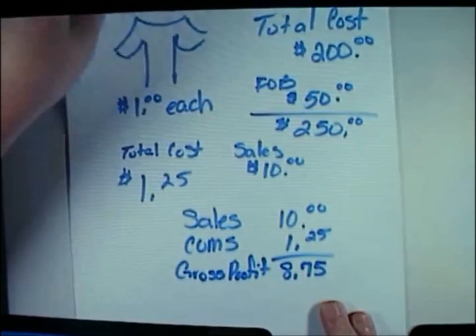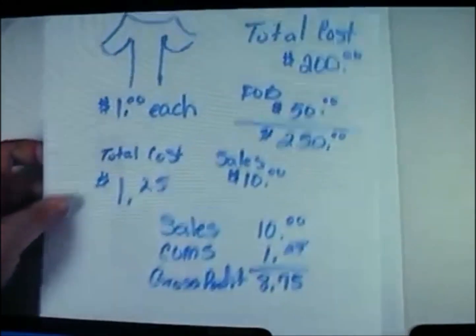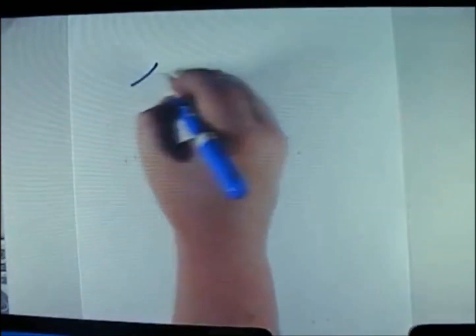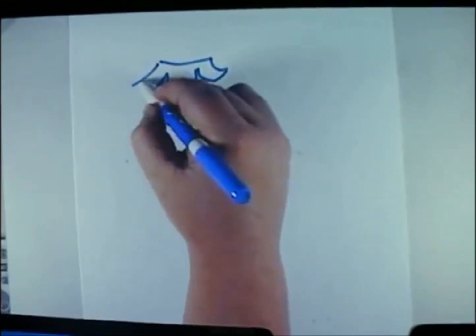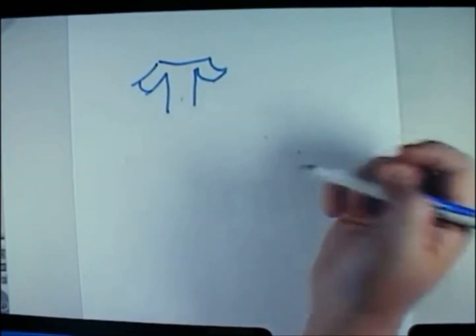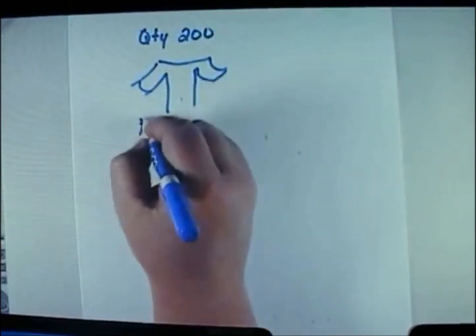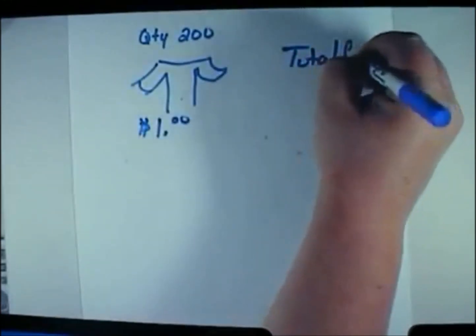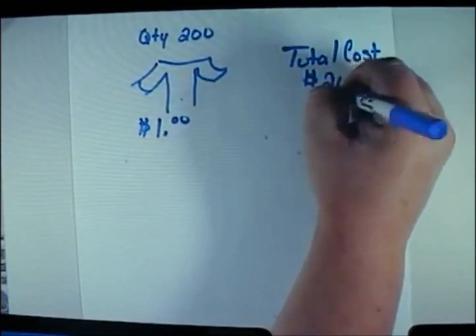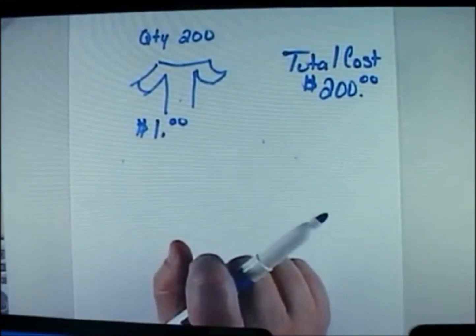However, let's look at the same demonstration without including the FOB shipping point, or the freight on board charges, I should say. Okay, same t-shirt. We're buying here. Again, I'm not an artist. We leave those up to the professionals. And in this particular case, I'm still going to buy the quantity of 200. They cost me $1 each. And so now my total cost here is $200. And I'm going to opt not to include my FOB in this particular scenario.